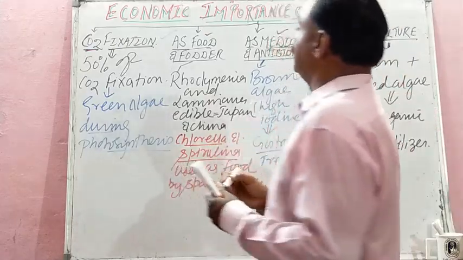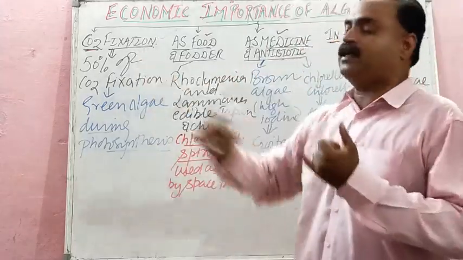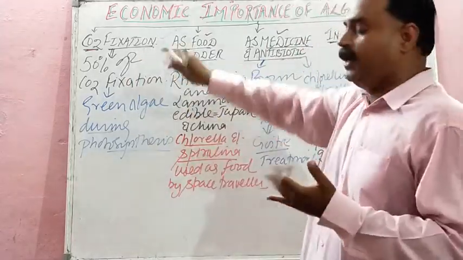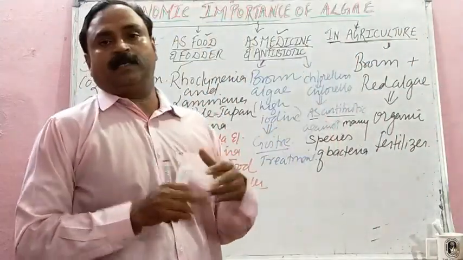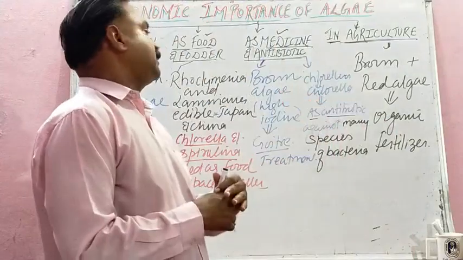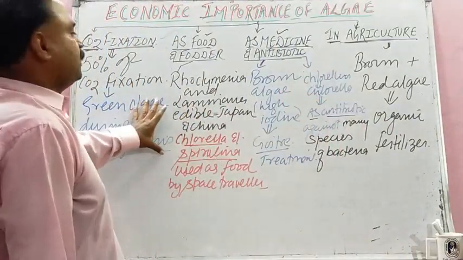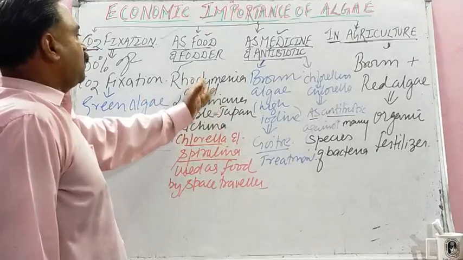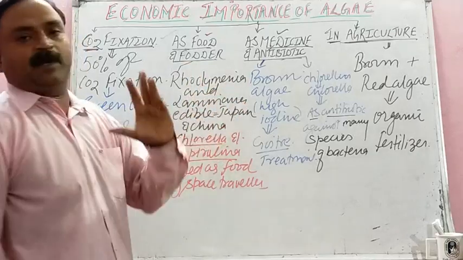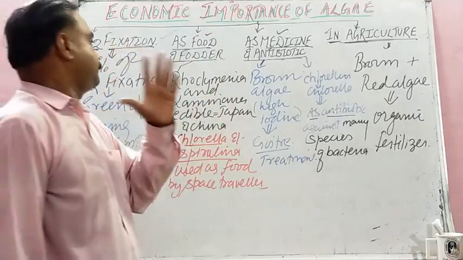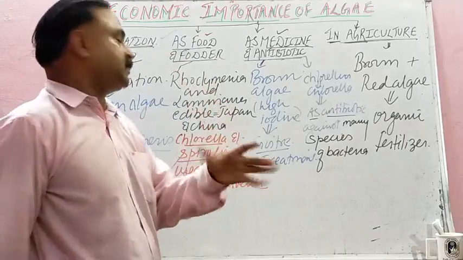Isn't it? So student, let us recap once the economic importance of algae. First one is carbon dioxide fixation, then second as food and fodder, third one as medicine and antibiotic, and then agriculture. Here 50% fixation of carbon dioxide we have studied through green algae, and Rhodymenia and Laminaria, examples of Phaeophyceae, are used as edible products in Japan and China.